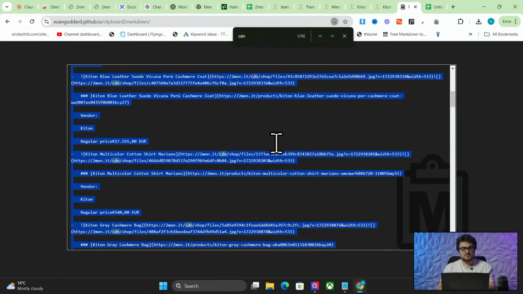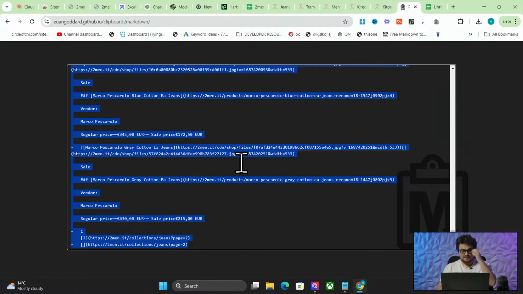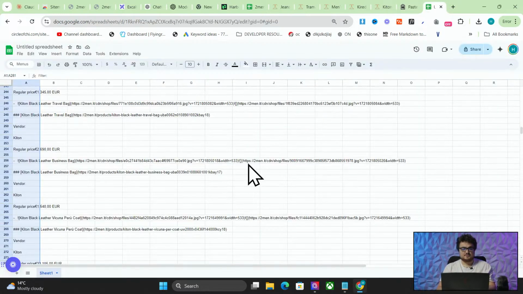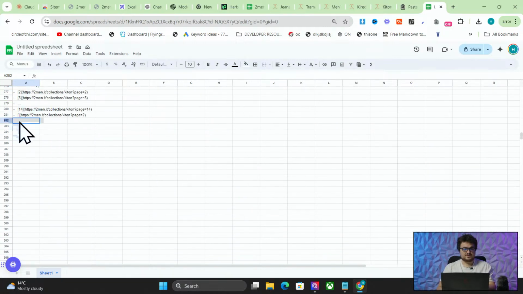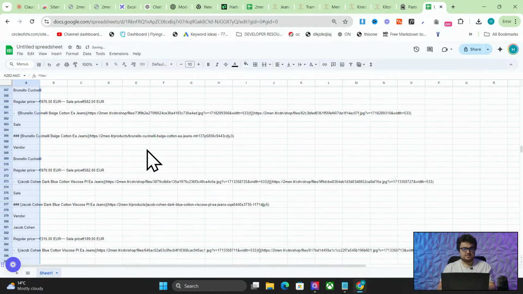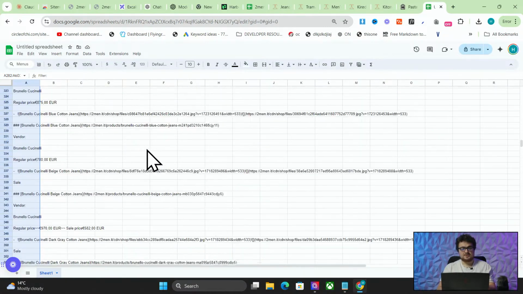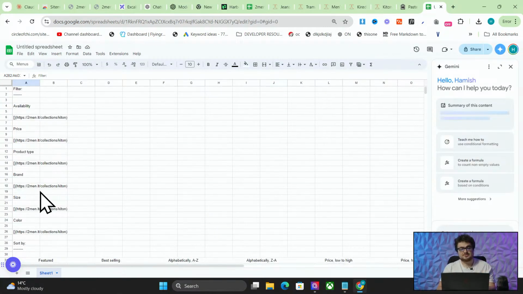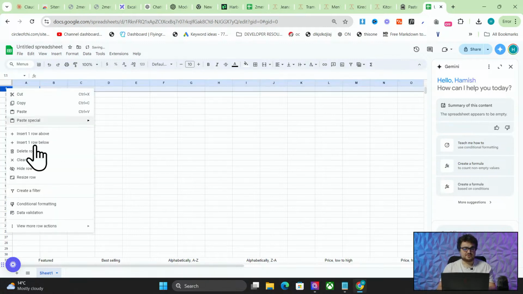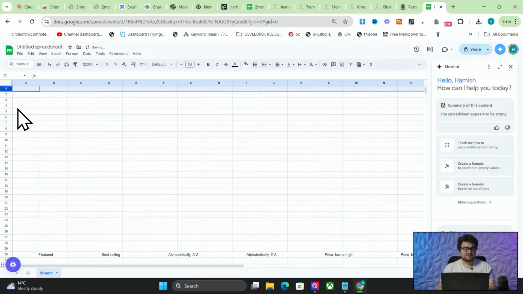So again, Control A for selecting everything, or you can just refresh, and then Control V to paste. And then again, we'll paste this here at the bottom. Now we have a really large amount of products and images. To be honest with you, I would keep going just because of how good Claude is at using a lot of context, but just for the sake of this live stream, I think I will